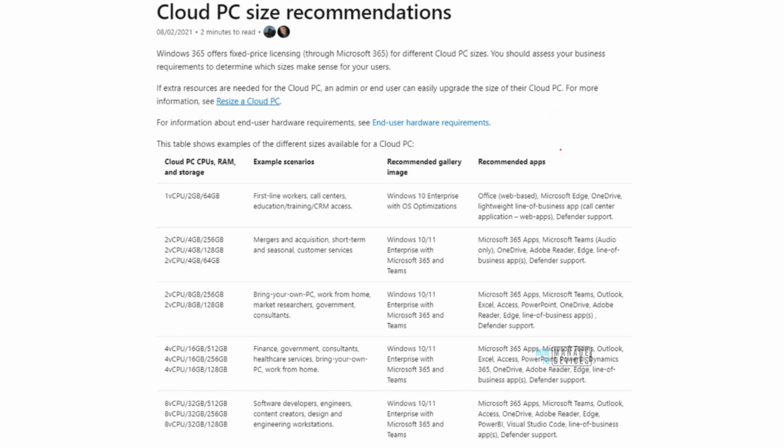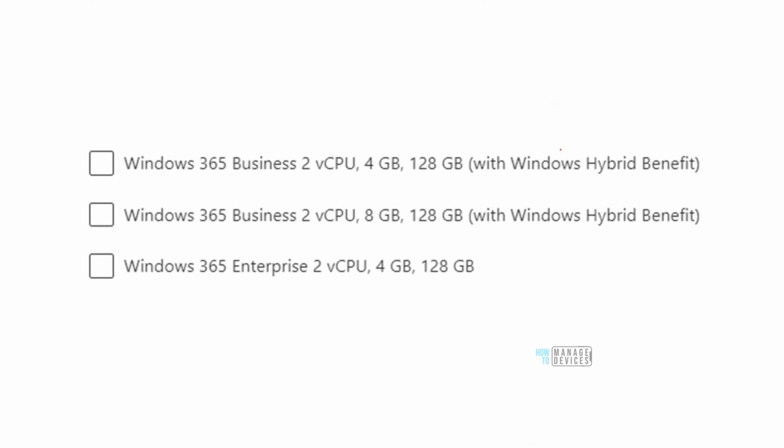And that license is going to determine the size of the virtual machine that is provisioned to him. Okay, so this is what the license looks like. Over here, I have taken a screenshot of the license present in my portal. And you see that the name of the license is Windows 365 Enterprise. And in the name itself, we are mentioning the capability of the virtual machine that comes with the license. Meaning, if I assign this license to a user, then that user is going to get a virtual machine with 2 vCPUs, 4 GB of RAM and 128 gigs of storage. Okay.